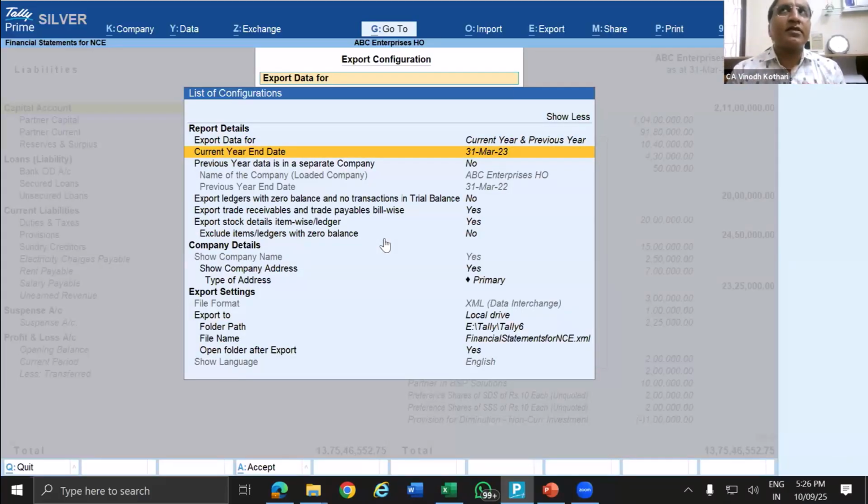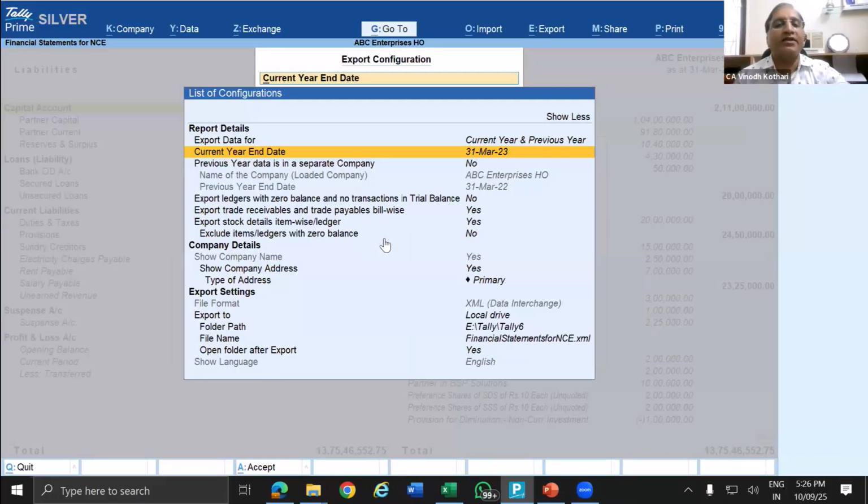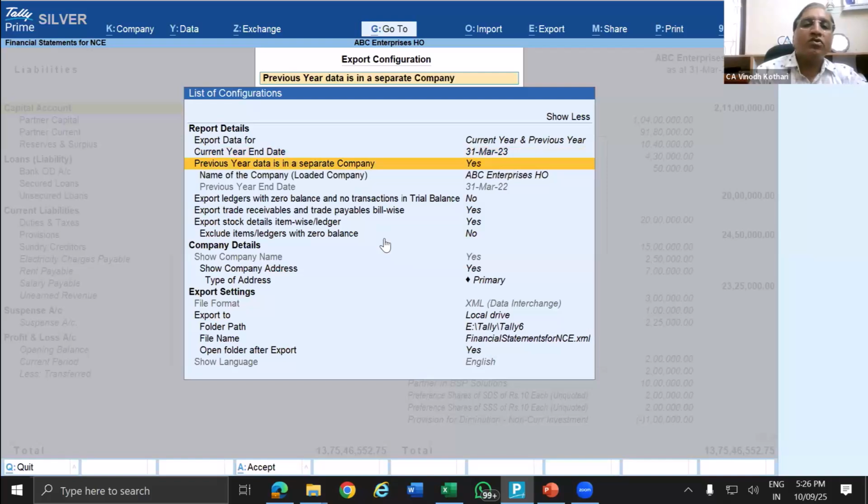Normally what happens is, in this data, the financial statement year ending date is March 2023. Normally in live data, next year data will also be available. If you want to change, you can change the year end date. Whichever year you want to prepare, you can change to that date. So yes or no, you can select the second company, but here since it is the same company, we are not.